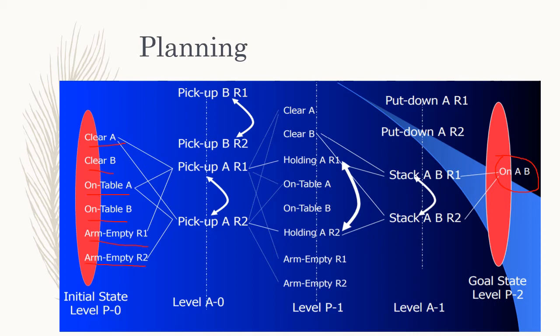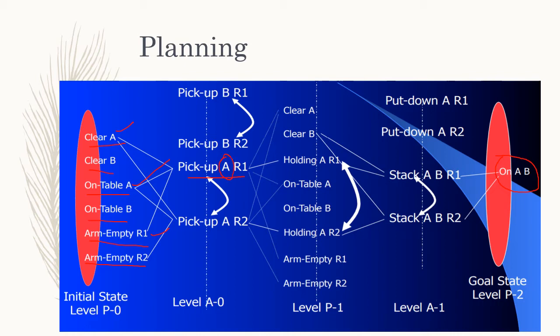So if A is clear, A is on table and robot R1 is empty, then from these three we can generate that robot R1 is picking up block A.